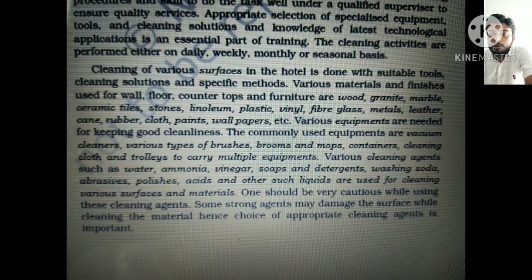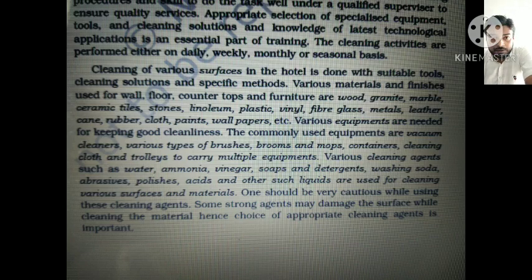Various equipments are needed for keeping good cleanliness. The commonly used equipments are vacuum cleaners, various types of brushes, brooms, mops, containers, cleaning cloths and trolleys to carry multiple equipments. So these are the common equipments in a particular organization, hotel or institution. Various cleaning agents such as water, ammonia, vinegar, soaps, detergents, washing soda, abrasives, polishes, acids and other such liquids are used for cleaning various surfaces and materials.